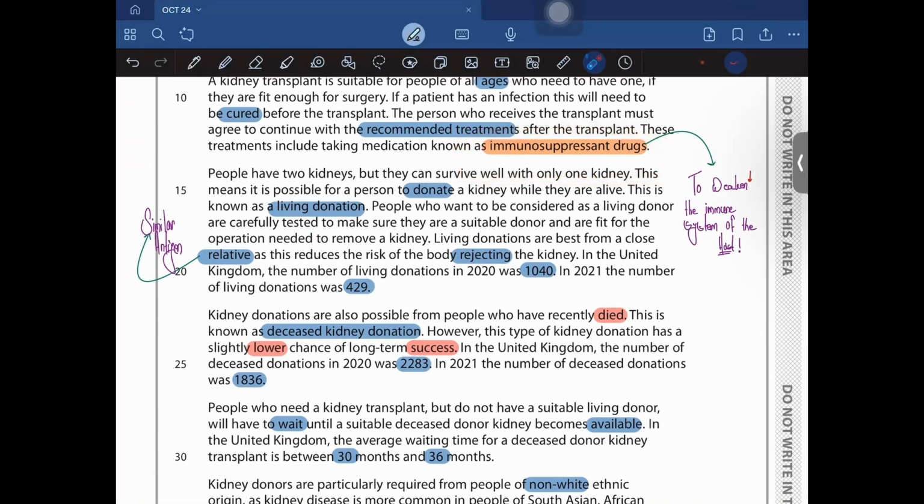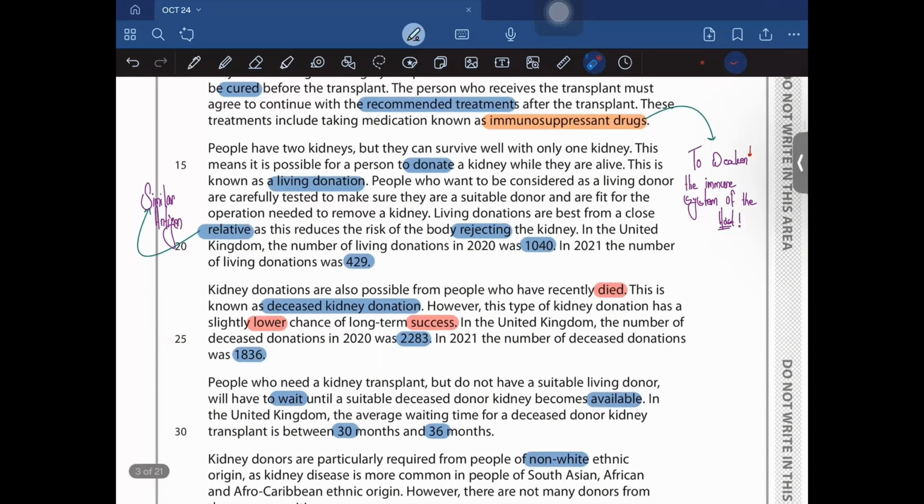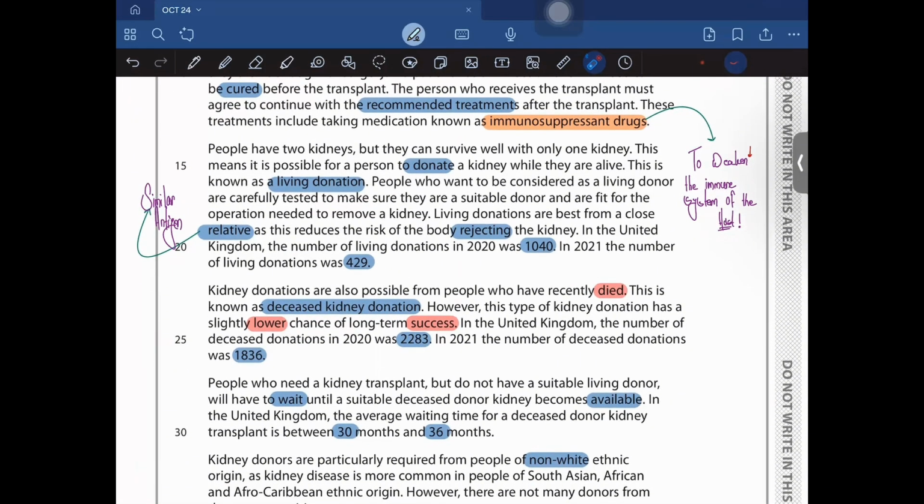So it would be better for you if you mark all of this, as I have done, and after I have done all of this, I have solved the entire question paper. People would go on watching the mark scheme and solving the question papers, but I really do not follow that pattern, to be honest. I would assess myself before taking up any classes of mine. So what I do is I do the paper on my own, and after I am done with this paper, I then cross-check it with the mark scheme, right? And that is how you should be doing each and every paper from now onwards, because that is going to help you. That is going to self-assess you.